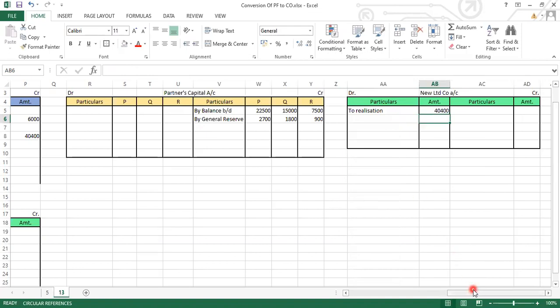So what we have done up till here: we have posted the assets entry, we have posted the liability entry, then we have recorded the opening balance of the partners, we have recorded the general reserve, and then we have passed the entry for recording the purchase consideration. Okay.